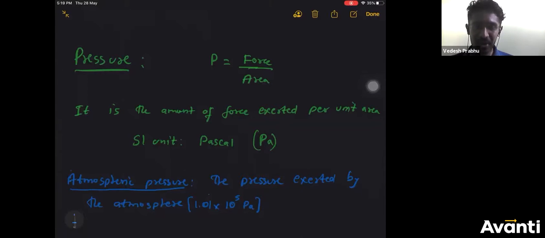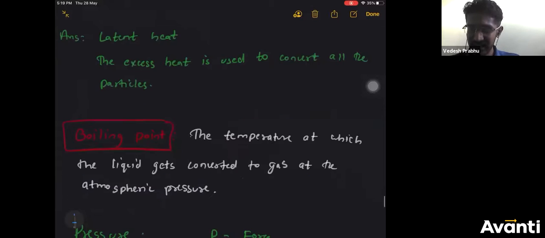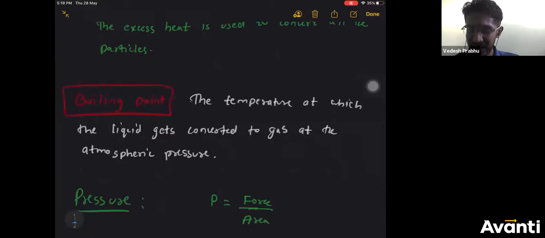The relation between the pressure and the boiling point, melting point, everything you will learn later. When you go to the top, the melting point and boiling point will also change because the pressure is changing. As you can see here, the boiling point is dependent on the atmospheric pressure.